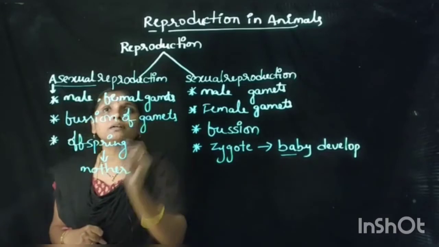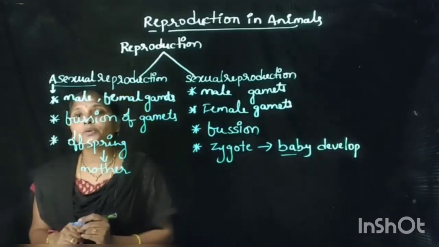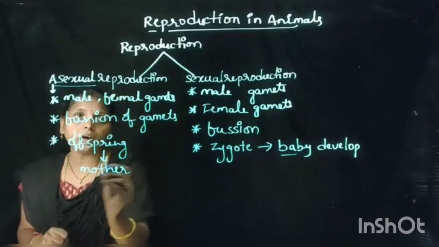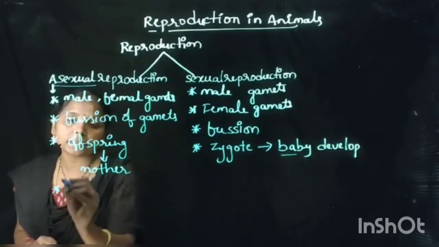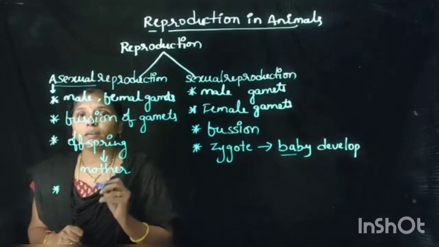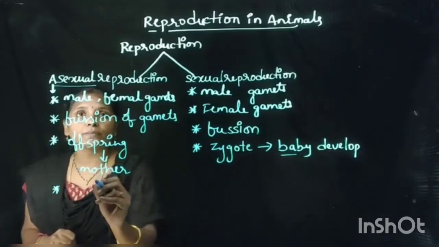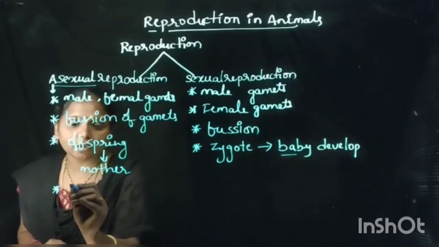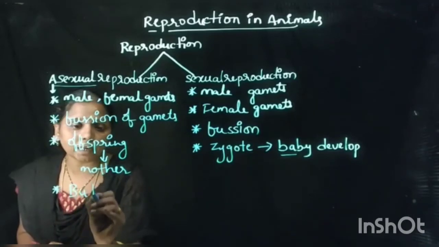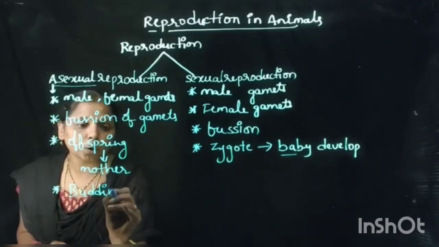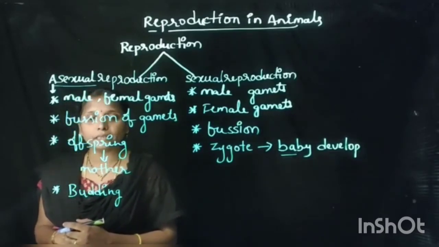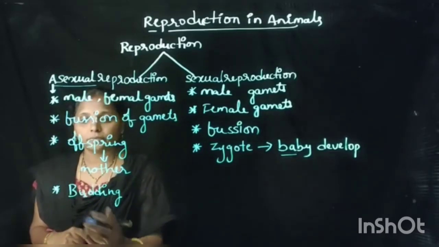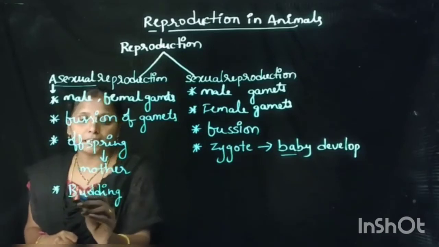Okay, so here different types of asexual reproduction are there. Under asexual reproduction, in this 8th class we are going to study two types. First one is budding. Already in the 7th class you studied about budding. Once again we will learn budding here.